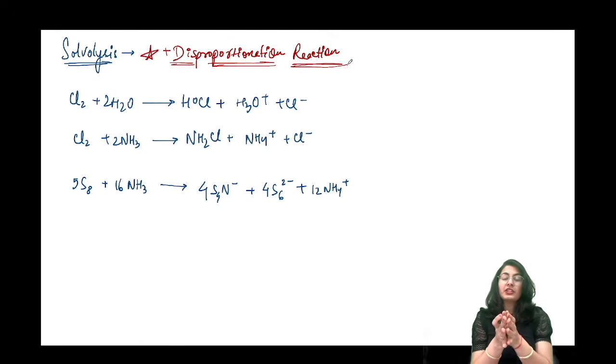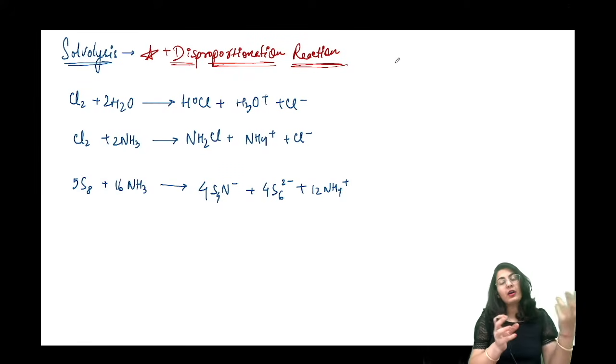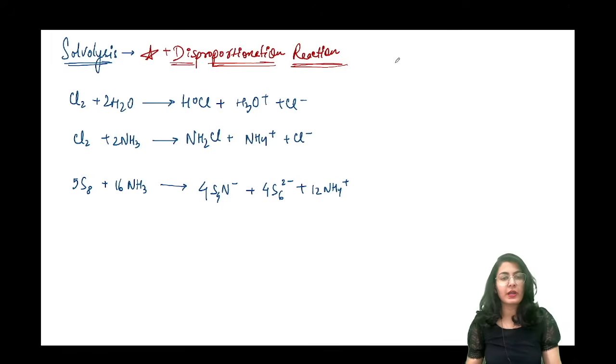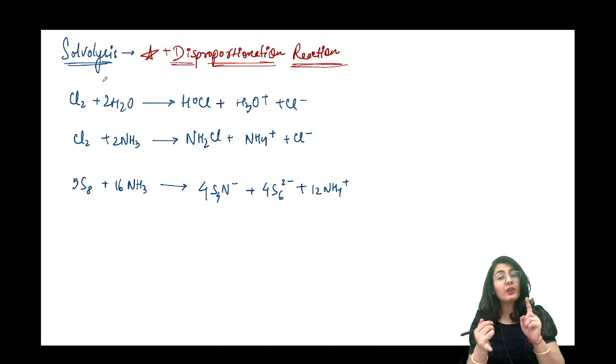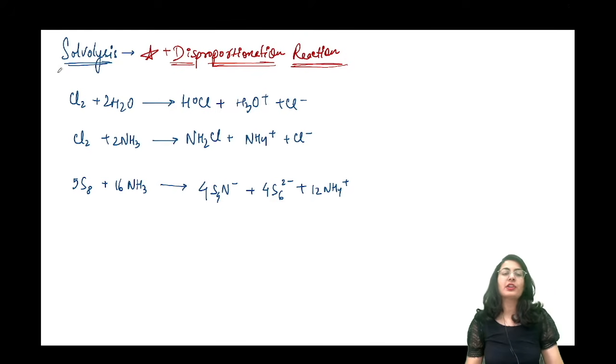Disproportionation means any species which breaks down to give you two different species जिसके अंदर ऑक्सीडेशन स्टेट इंक्रीज और डिक्रीज दोनों हुआ है. So the reduction in oxidation, both things taking place on the same atom is disproportionation. ये देखते हैं चलो.